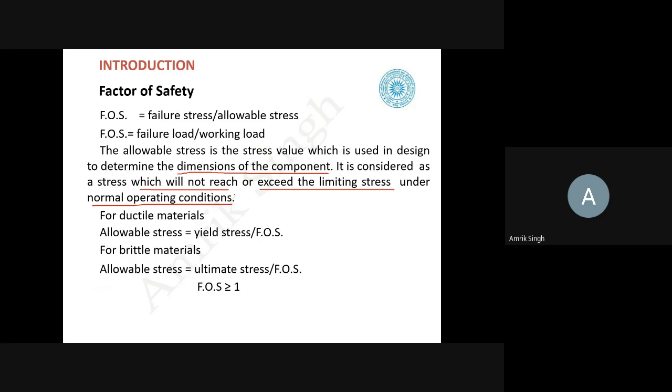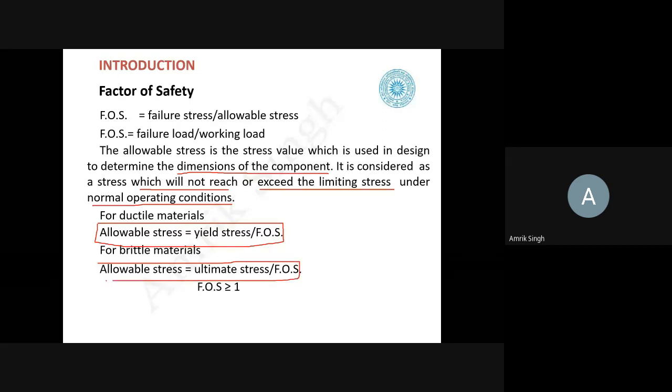So that means we always try to design a component so that it is safe. The failure occurs only after indication of the failure is there on the component. So for the ductile material, the allowable stress is the yield stress upon the factor of safety. And for the brittle material, it is again allowable stress, ultimate stress, but in this case, the factor of safety is much larger than 1.